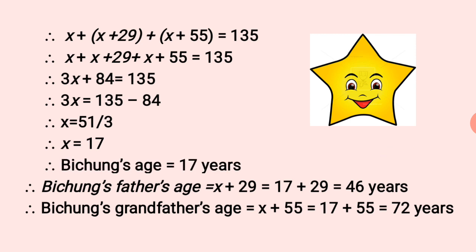That's what is Baichung's age. So we can say that Baichung's age is 17 years. Now he is 17 years old. Father is 29 years older, so x plus 29, that is 46 years. And the grandfather is x plus 55. So it comes out to be 17 plus 55, that is 72 years.